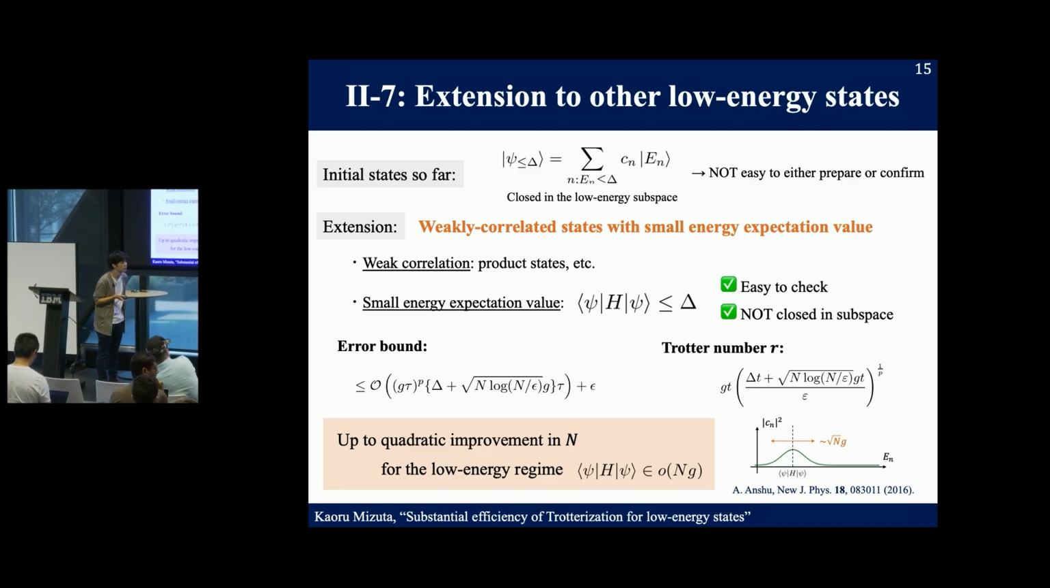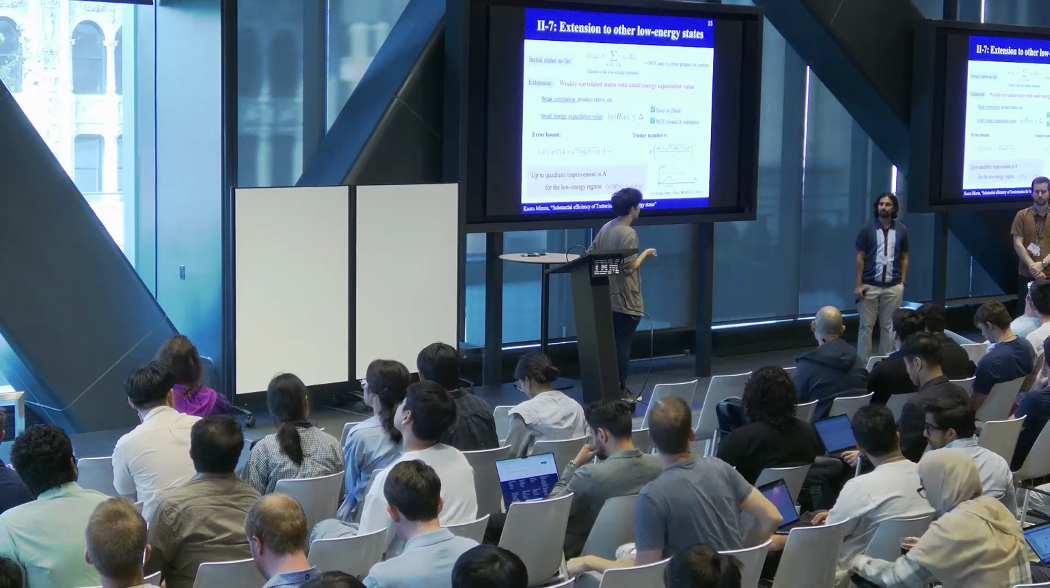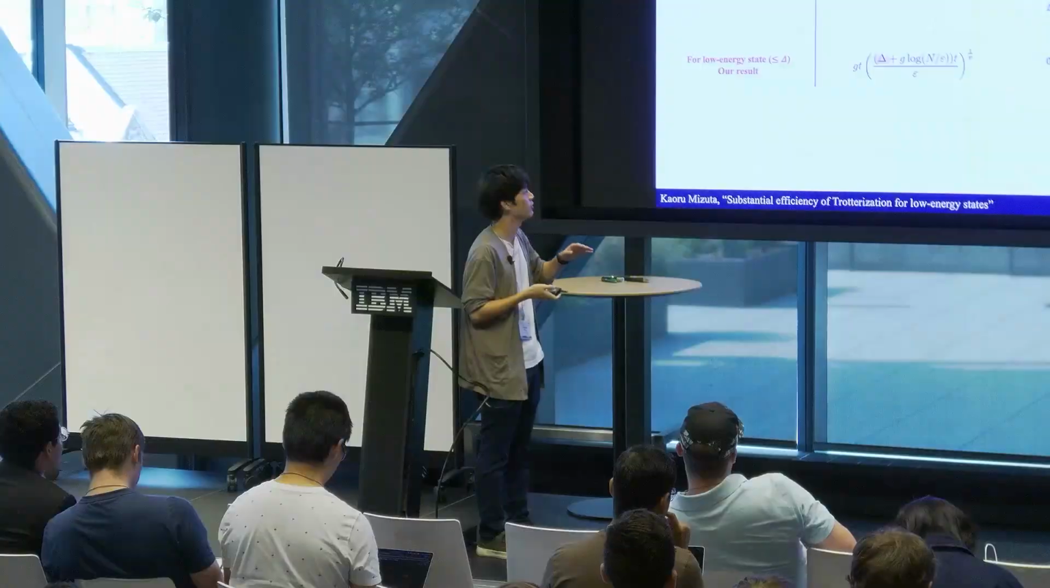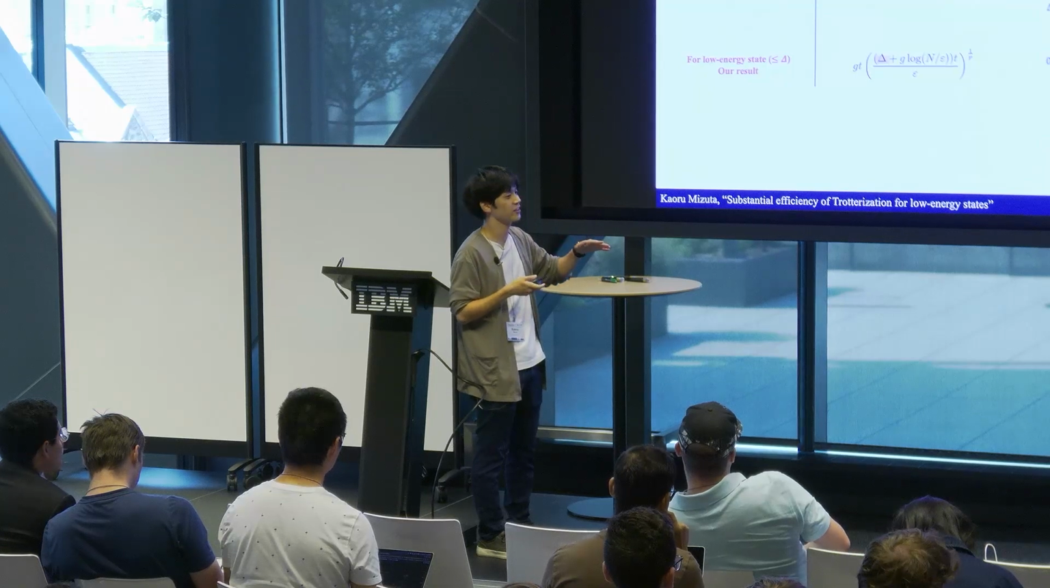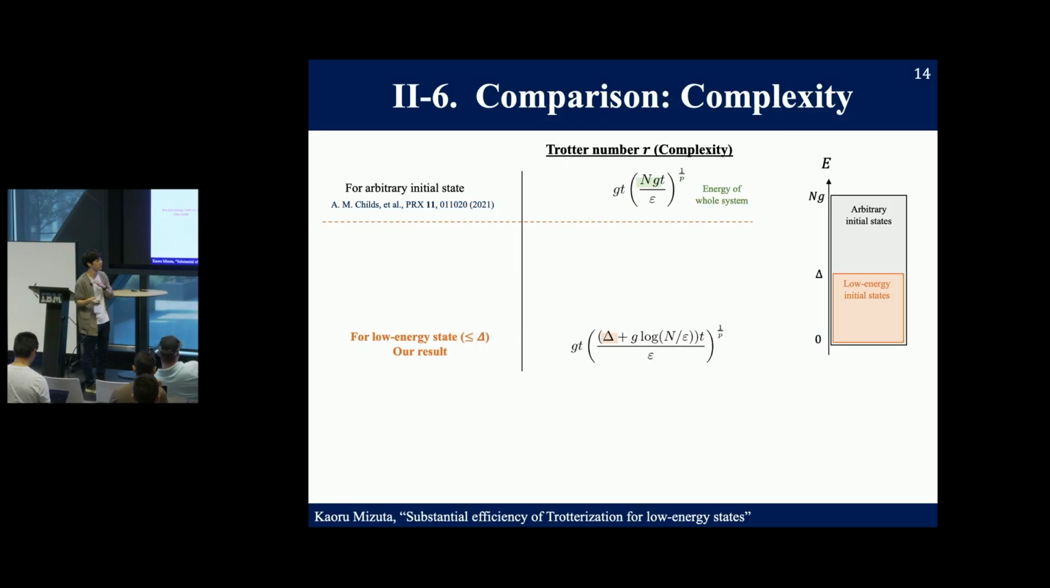If delta is a finite energy density, so it's proportional to n, do your results kind of go away? Yes, that's right. But actually, there is a constant region. When the initial state energy delta is smaller than some constant times the whole system energy, then we can expect a constant speed up.